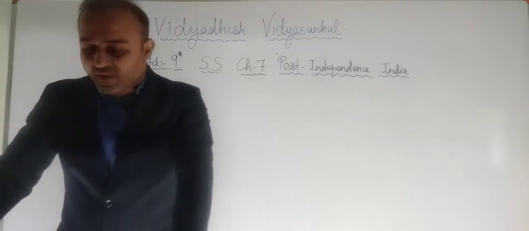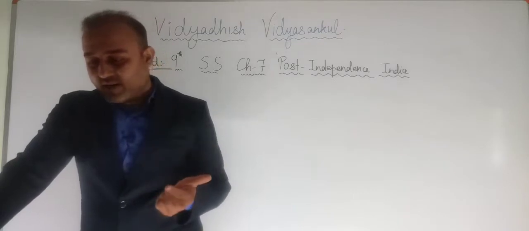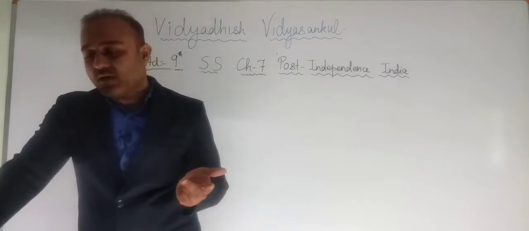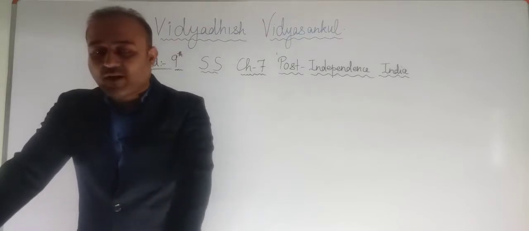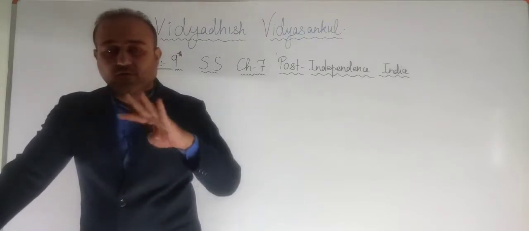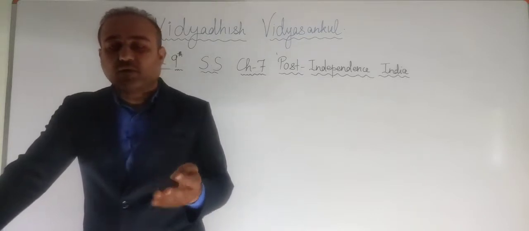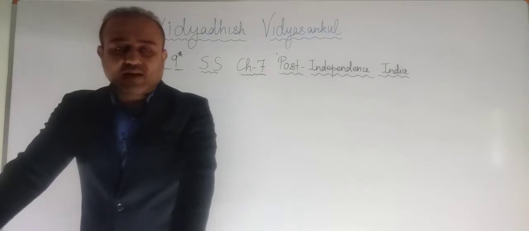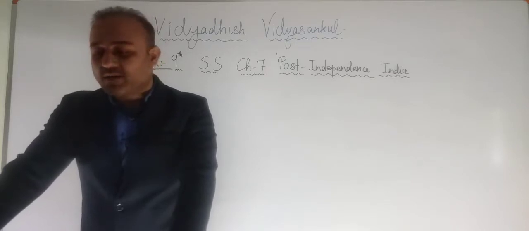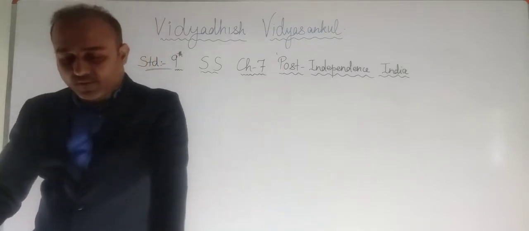Class A, right? So Mumbai, Assam, Andhra Pradesh, Punjab, Uttar Pradesh, Bihar, Madras, Orissa and West Bengal were included, right? So as I said, 4 different classes. All the states were divided into 4 different classes. So first one is class A. In that class A, which states were included? Mumbai, Assam, Andhra Pradesh, Punjab, Uttar Pradesh, Bihar, Madras, Orissa and West Bengal.